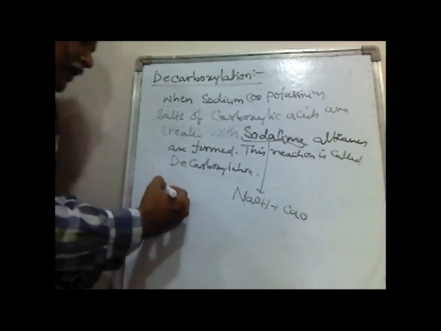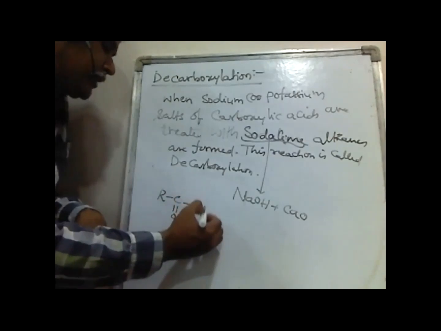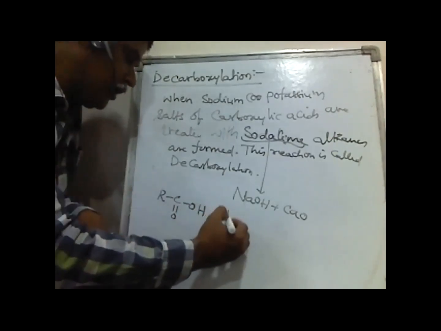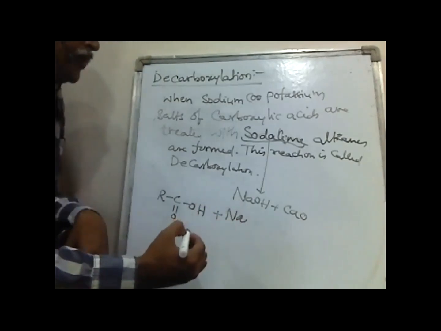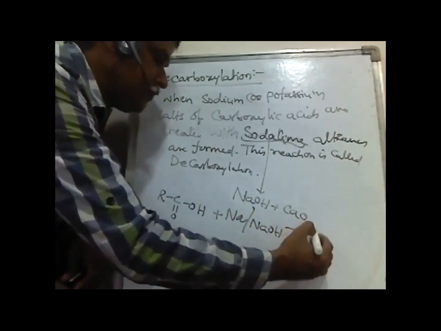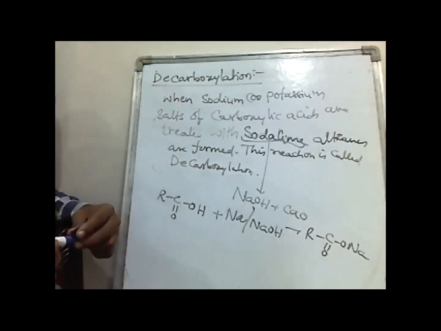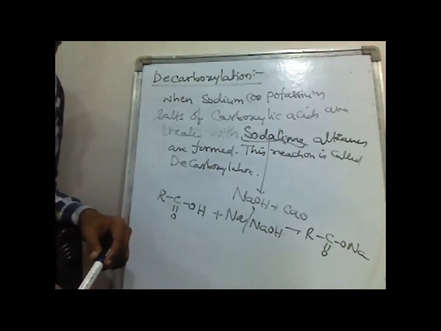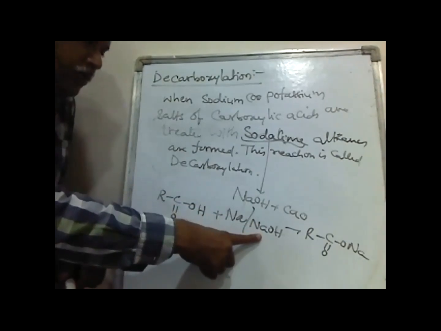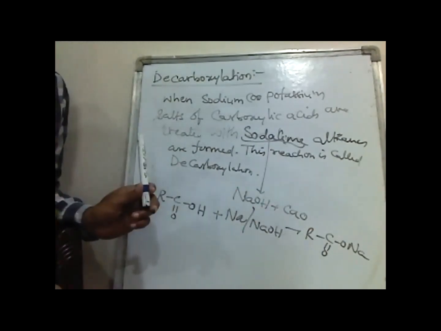We know that carboxylic acids are compounds having the RCOOH group. When carboxylic acids are treated with sodium hydroxide, we get the sodium salts of carboxylic acids.